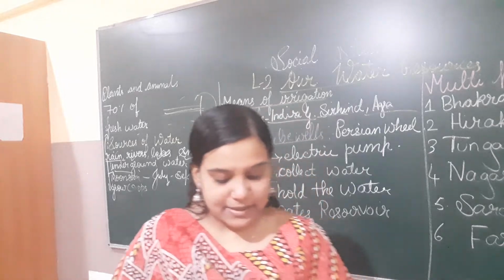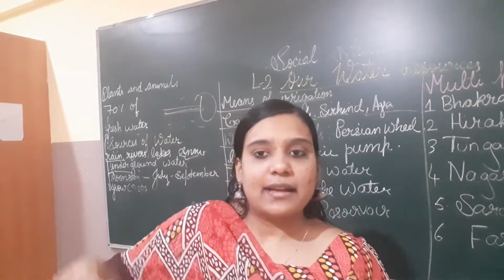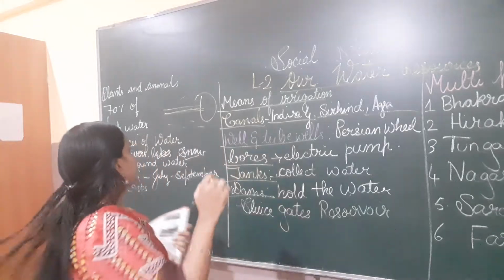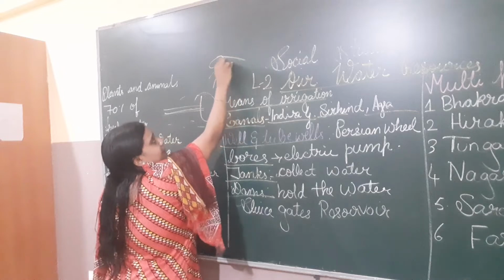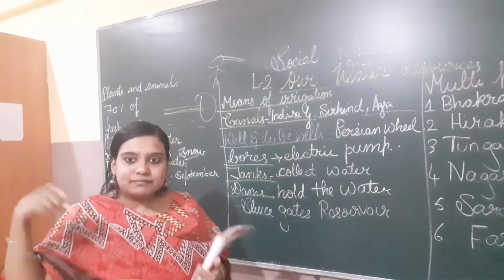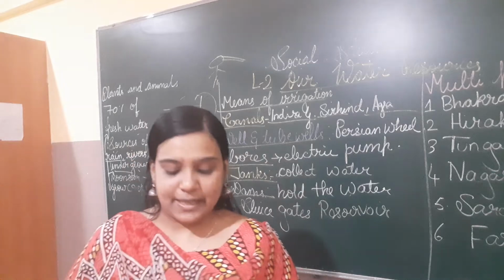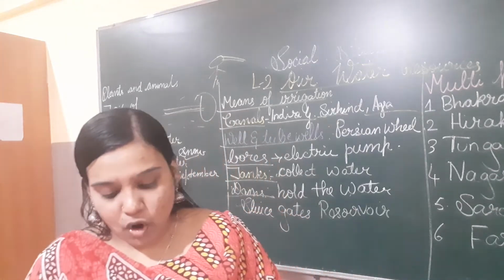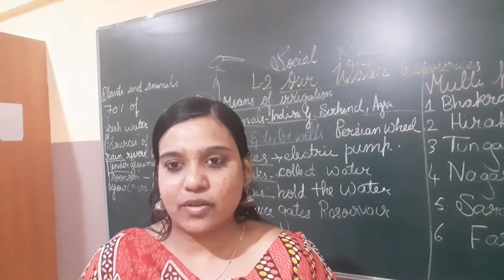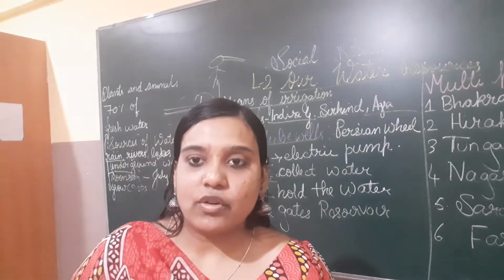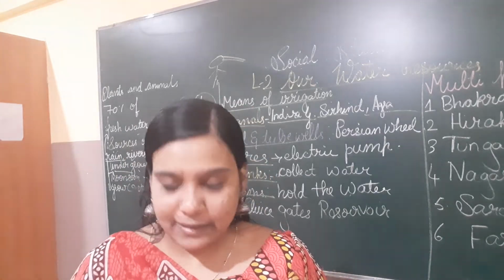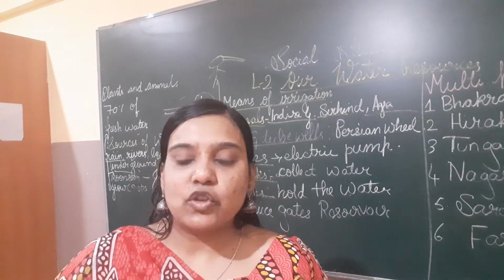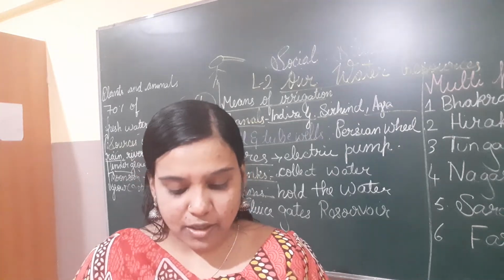And tube wells are nothing but they put a pipe. It will be just like this, children. Somewhere here the pipe will be, and this will be a big hand pump. With that they pull it up, put it down, and the water will come from it. The water is used for household activities and for irrigation purposes also. Tube wells are dug with the help of tubes and they get the water. When underground water is here, you can see, these are the tube wells.